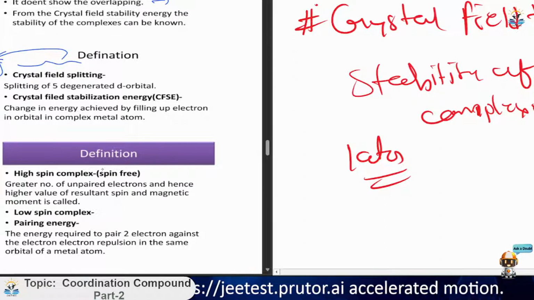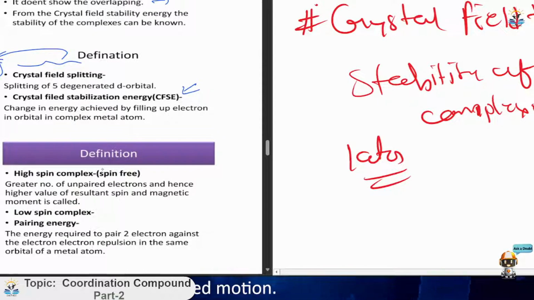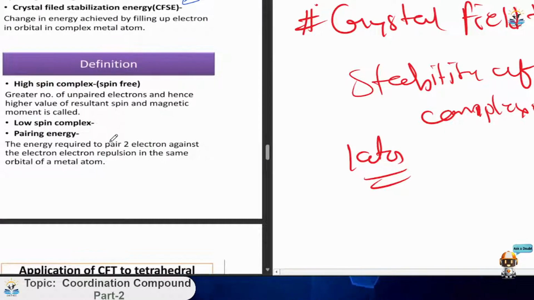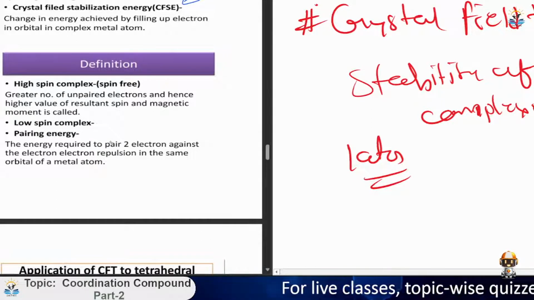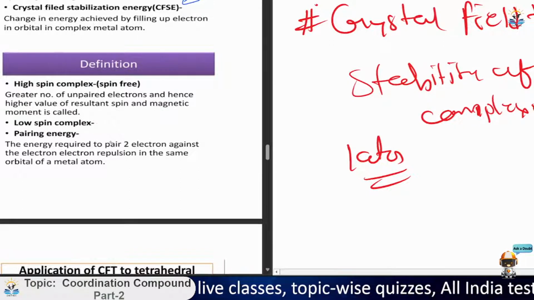Okay, now crystal field stabilization energy is also an important part. It is the change in the energy achieved by filling up the electrons in the orbitals of the complex metal atom. So generally, crystal field stabilization energy is just the difference in energy achieved by filling the upper electron first or the lower electron first, and the difference between that energy is the crystal field stabilization energy.